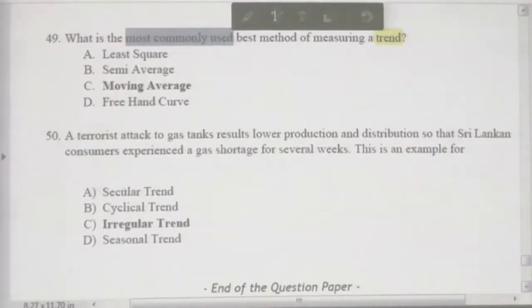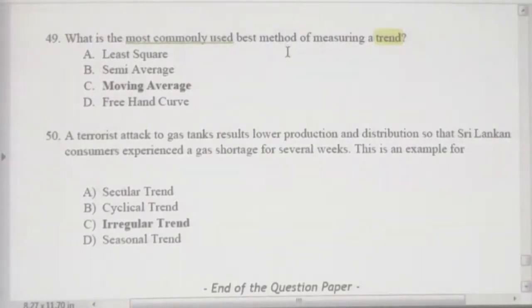The most commonly used methods of measuring trend are least square, semi-average, moving average and freehand. The most commonly used method is moving average. How to use moving average? How to use least square? These things we have discussed.